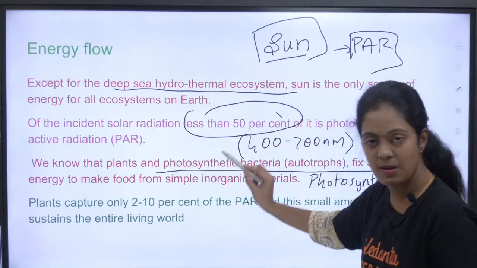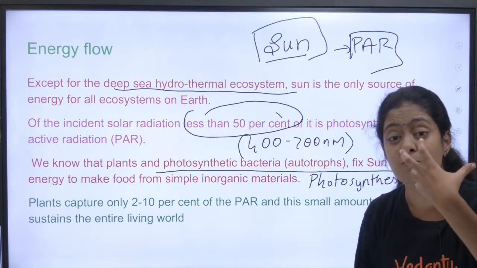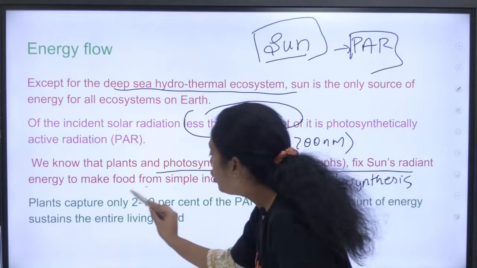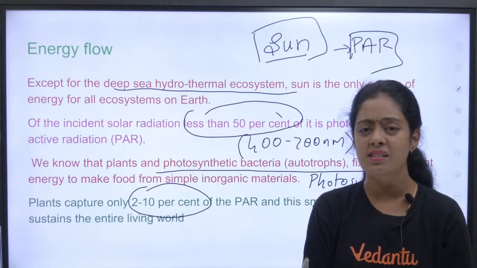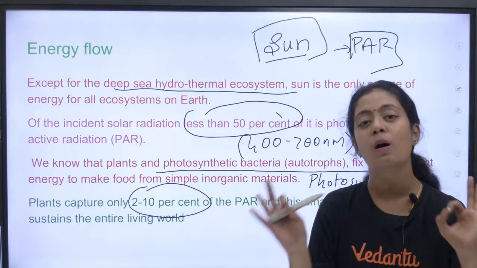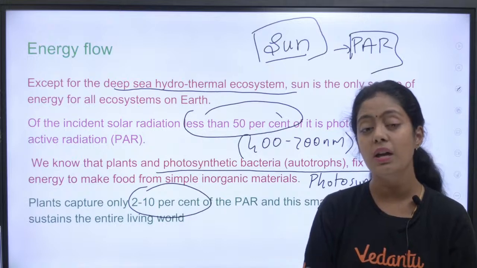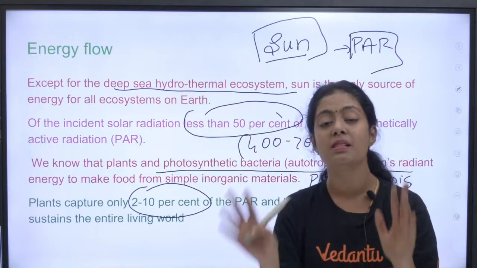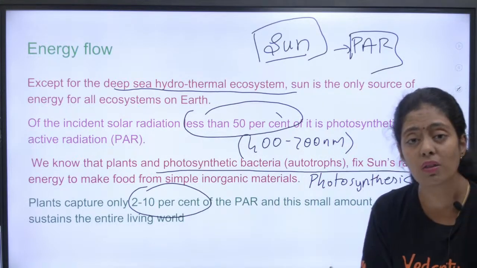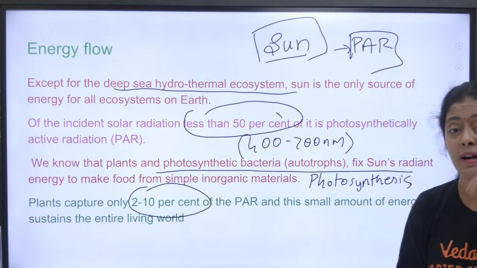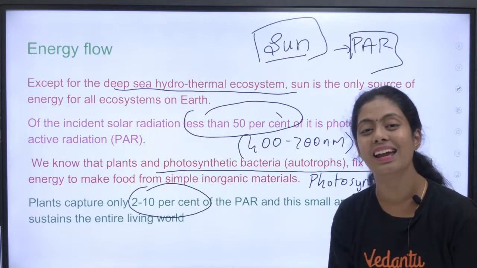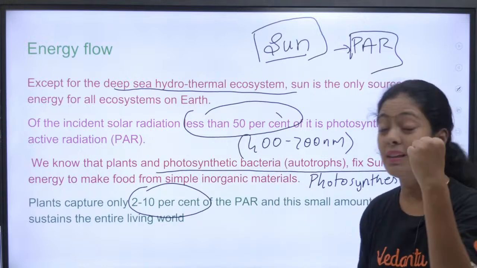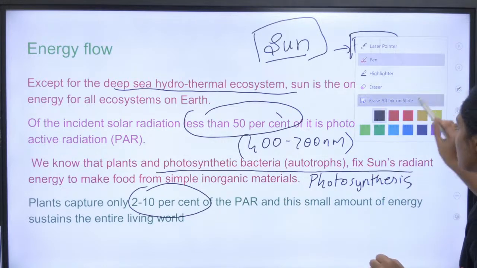The next line is very important. Out of these 50%, plants consume only 2 to 10%. All these are NCERT lines. They have been asked in the past; ditto they will copy paste and give you a question. Only 2% of the energy is used by your plants, and that is how the plants are able to feed the entire biosphere. Think about the energy of that sunlight.